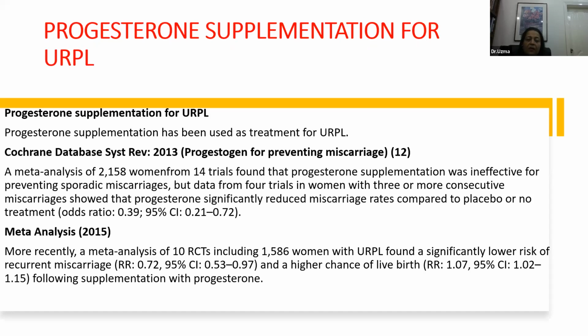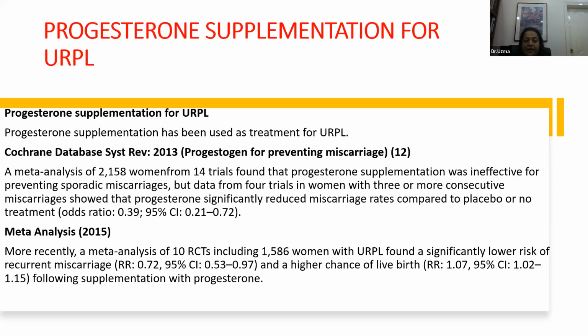Now, progesterone supplementation for recurrent pregnancy loss: some people would empirically give progesterone support for unexplained losses. The Cochrane database in 2013 did a meta-analysis on 2,158 women from 14 trials, and found that progesterone supplementation was ineffective for preventing sporadic miscarriages. But the data from 4 trials in women with 3 or more consecutive miscarriages showed that progesterone significantly reduced miscarriage rates compared to placebo or no treatment.